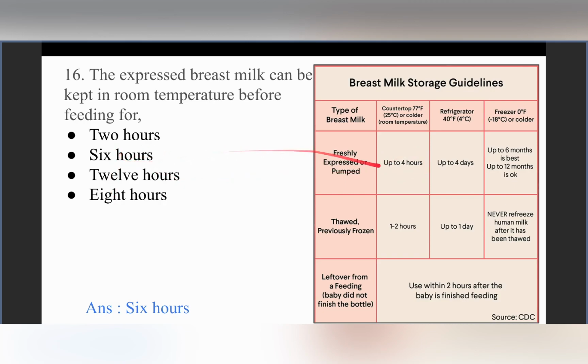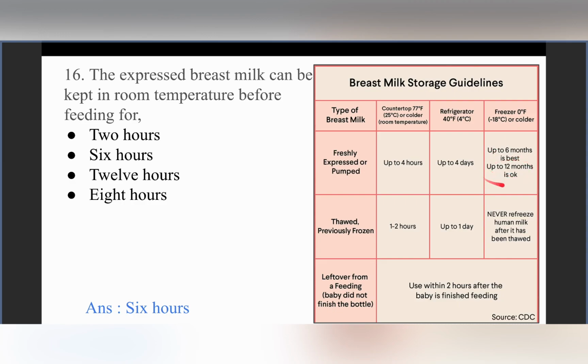So it can be safely said that 6 hours is a safe time for which the expressed breast milk can be kept at room temperature, right? Now, this freshly expressed milk, if it is kept in the refrigerator at 4 degrees centigrade, its validity is up to around 4 days. And if it is kept in the freezer, then it can be used up to 6 months.